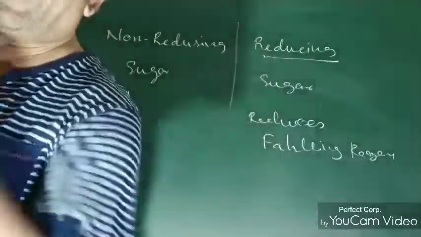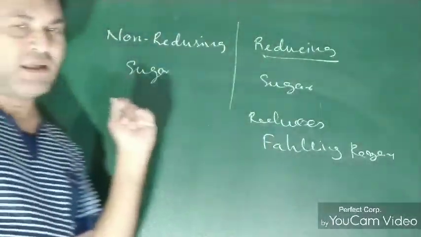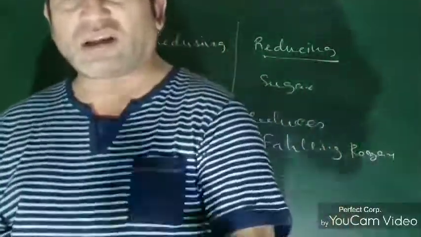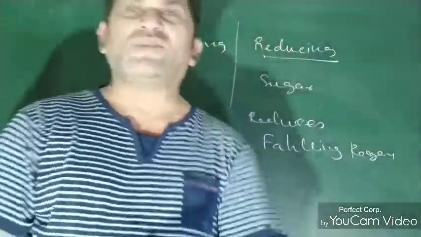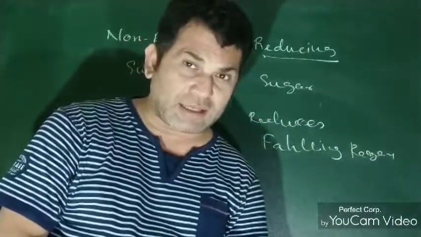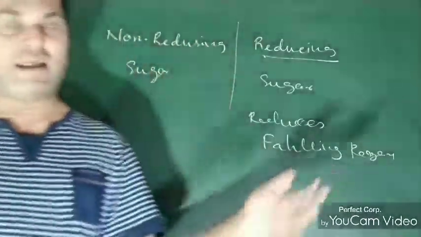So we have this kind of sugar: those which can reduce the Fehling's reagent are reducing sugars, and those which cannot are non-reducing sugars.